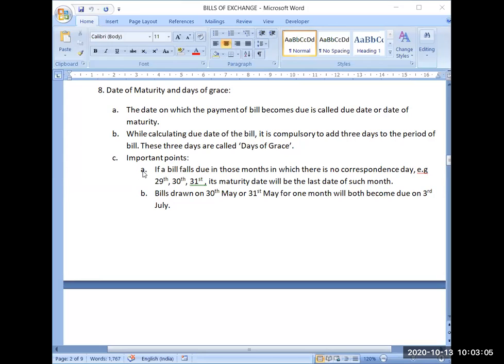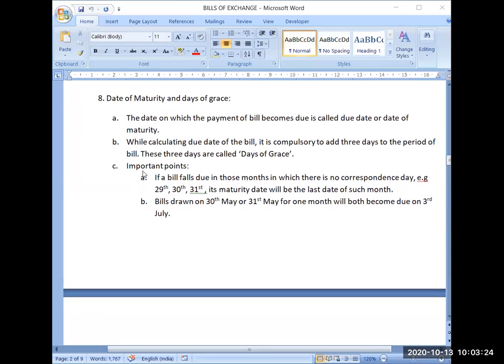While calculating the due date of the bill, it is compulsory to add 3 days to the period of the bill. These 3 days are called days of grace. Now why are we giving these days of grace? Because in the Negotiable Instrument Act, which we discussed yesterday, bills of exchange are governed by it, and this is the provision given in the Act that you have to give 3 days of grace also.